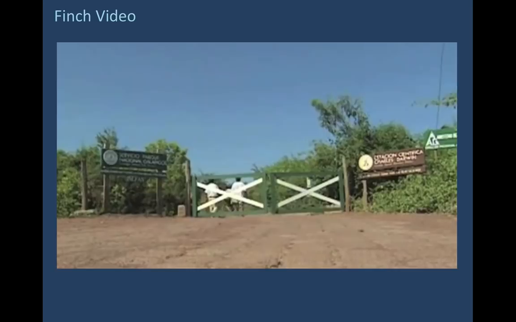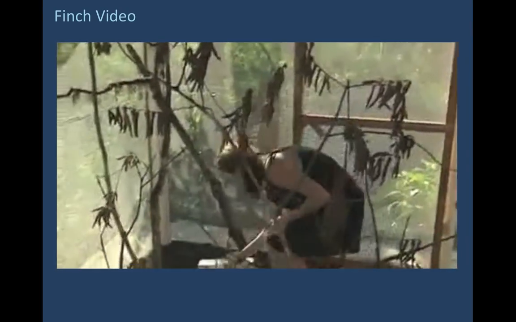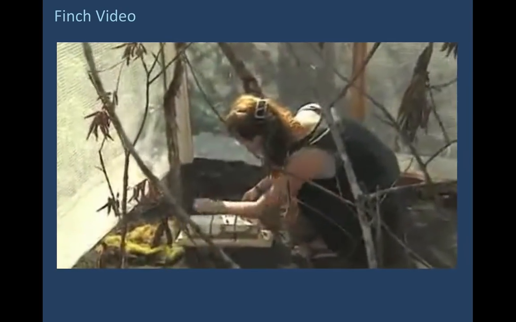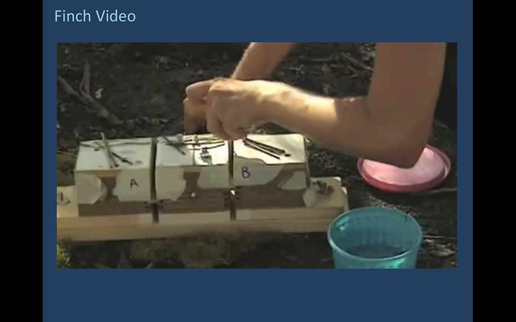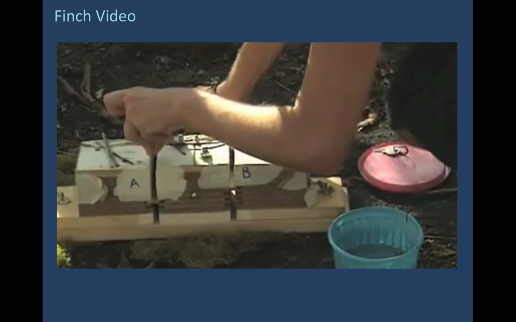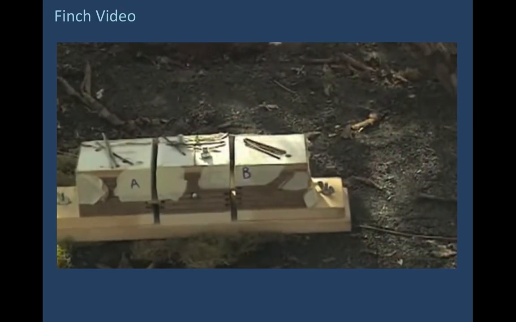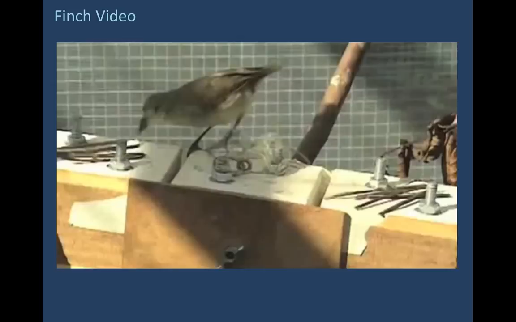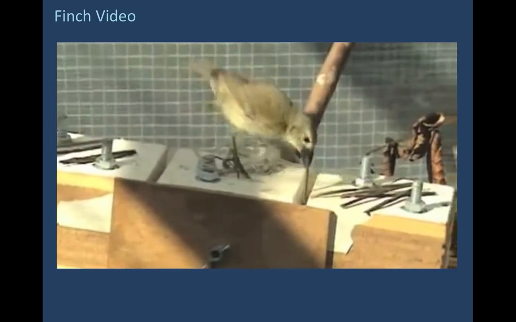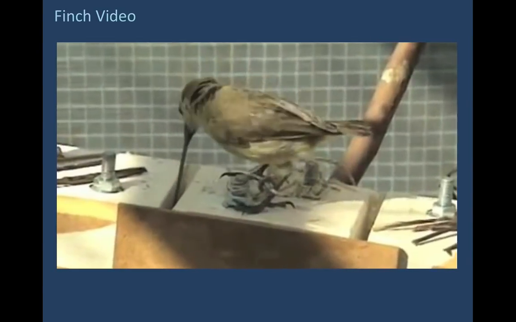In the years since Darwin's visit, many other scientists and ornithologists have come to the Galapagos to study its finches. In this experiment, researchers are observing the woodpecker finch, using this wooden box to stand in for a tree. The woodpecker finch is one of the only birds to use tools to help it find food. A stick or small twig enables it to dig deeper into tree bark for insect larvae.